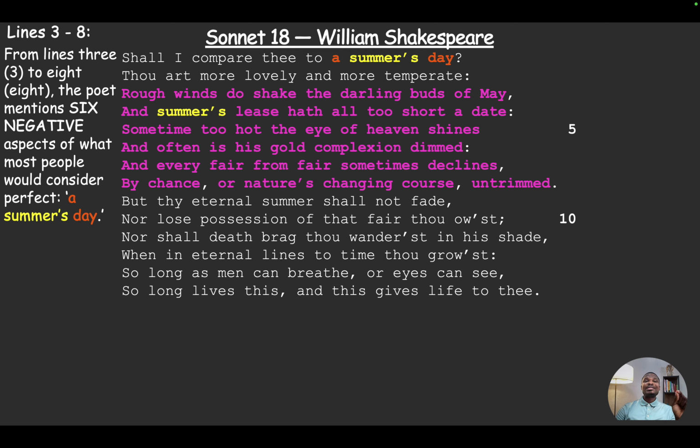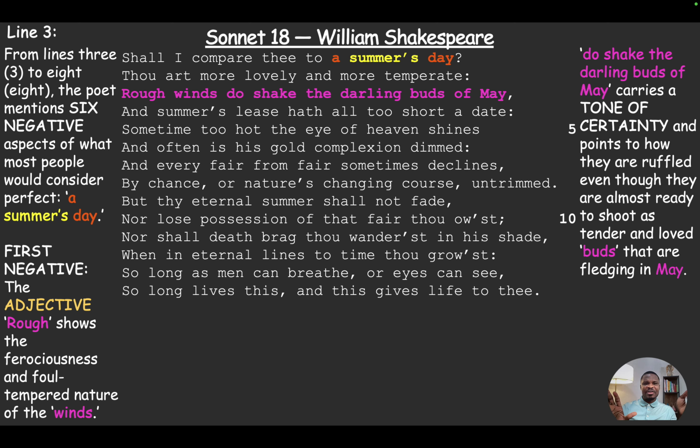Now, from lines 3 to 8, he begins to list the imperfect aspects or negative things that we can see in a summer's day. Students sometimes ask me, how do I write an essay on this? If I was directing students to write, I'd tell them to speak about what happens in the first two lines, and then what happens from line 3 to line 8. There are 6 negative aspects of something that people consider perfect, which is summer. That's what we see in lines 3, 4, 5, 6, 7, and 8.